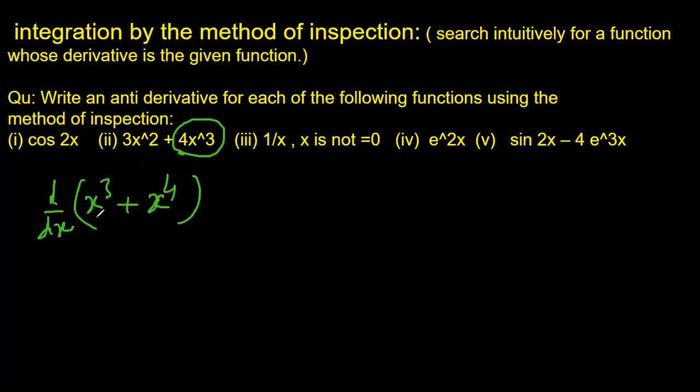So the derivative of x cube plus x4 would be, simply differentiate it, nx to power n minus 1: 3x to power 2 plus 4x to power 3.